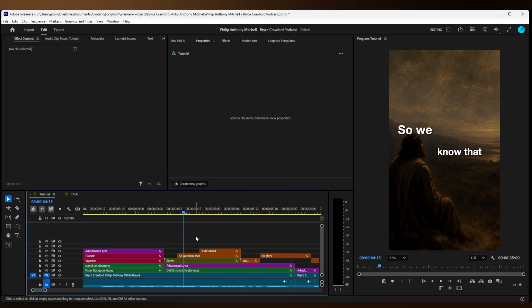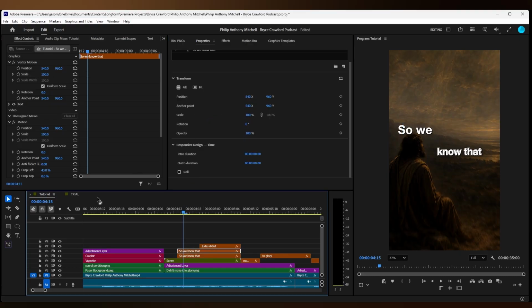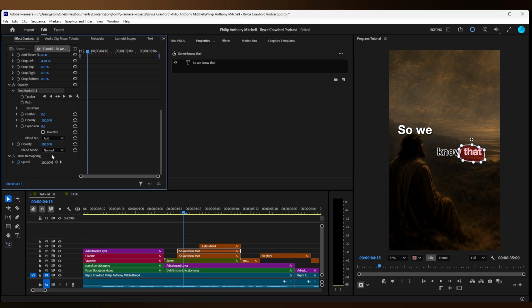I'm going to duplicate the text know that. So I'm going to bring Judas text up. Then I'm going to bring know that up again by holding Alt or Option to duplicate it. Then I'm going to get the pen mask tool, draw around that roughly.